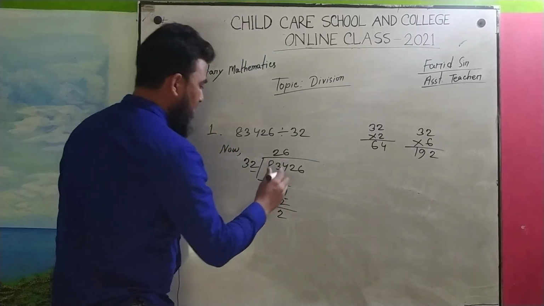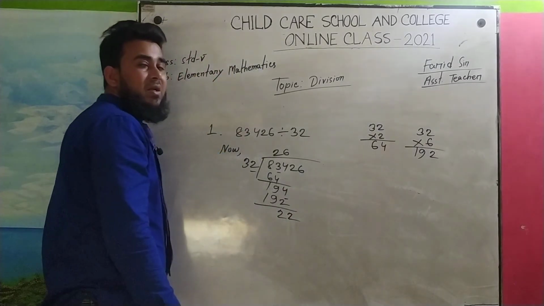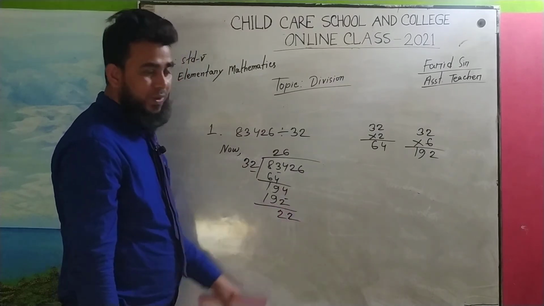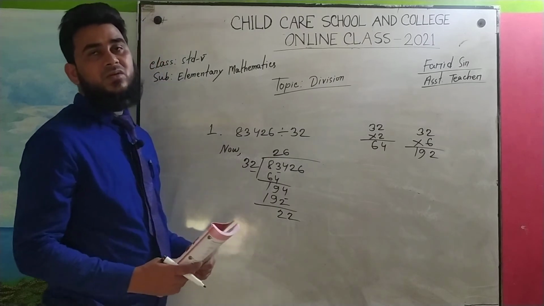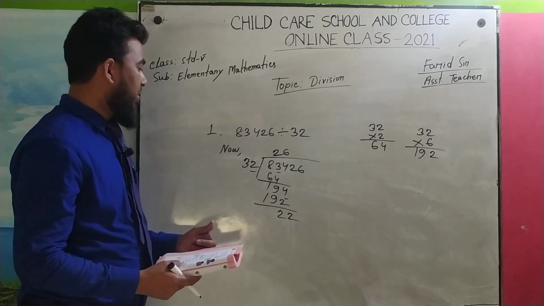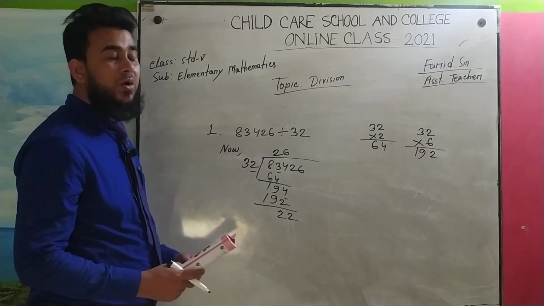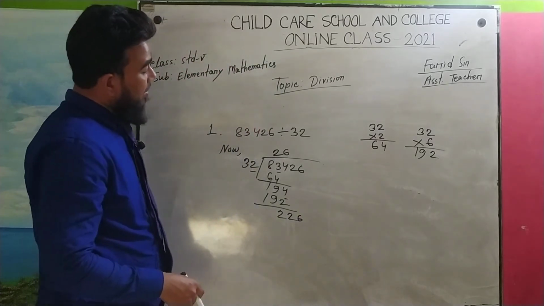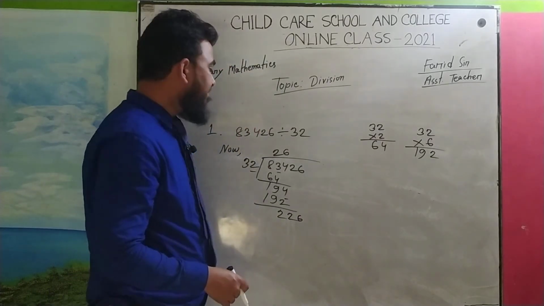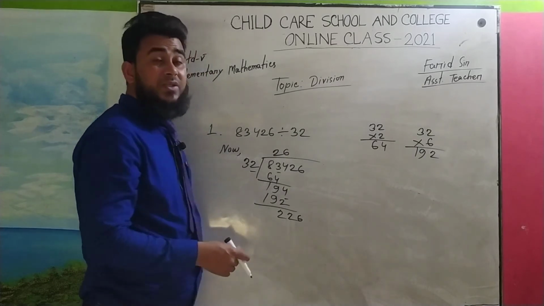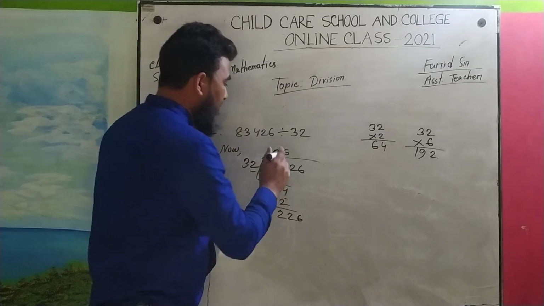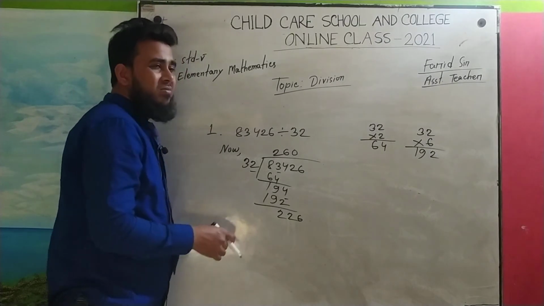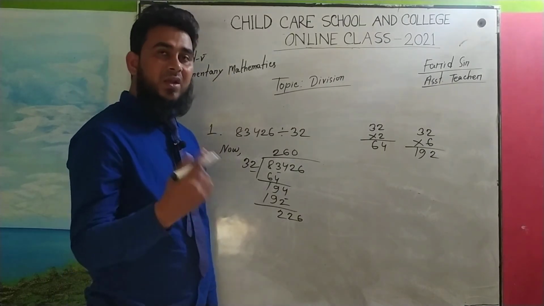Now the next digit 2. Look here, by taking 2 down we get 22, but this is smaller than our divisor, so it is not possible to divide 22 by 32. We have to take the next digit also, I mean now this is 226. You know that if we take 2 digits at a time we have to put 0 in our quotient. This is the system or rule. Okay, and what is the reason for this, you will learn in your upper class.